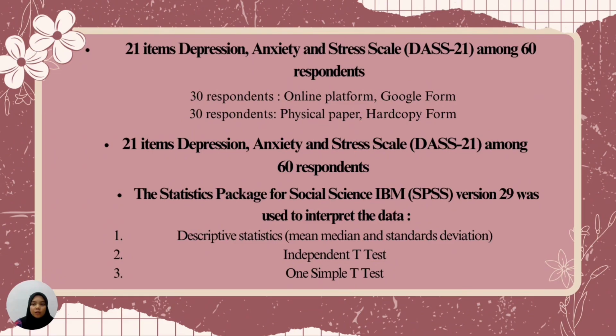Our group is conducting research on a depression, anxiety and stress survey, using DASS-21 among final year students. It measures 21 items of depression, anxiety and stress among 60 respondents. The 21 items were distributed among 60 respondents: 30 respondents using an online platform, which is Google Form, and another 30 respondents using physical paper, which is a hard copy form.